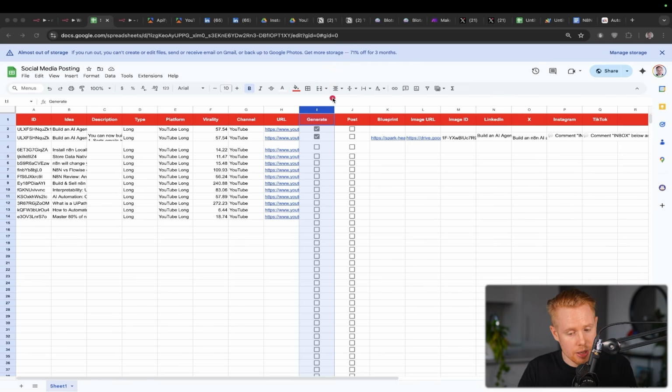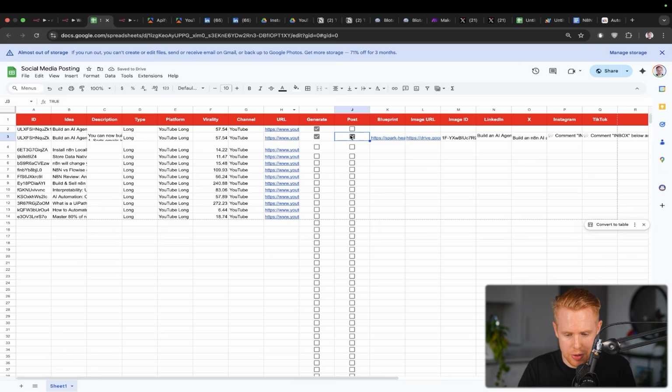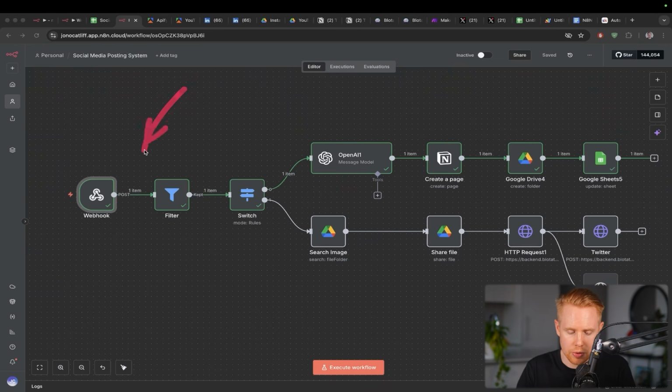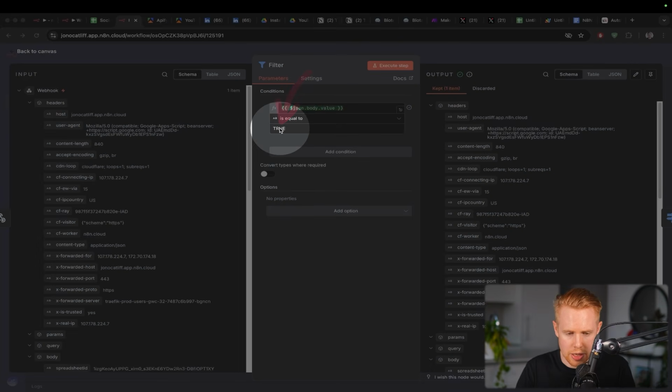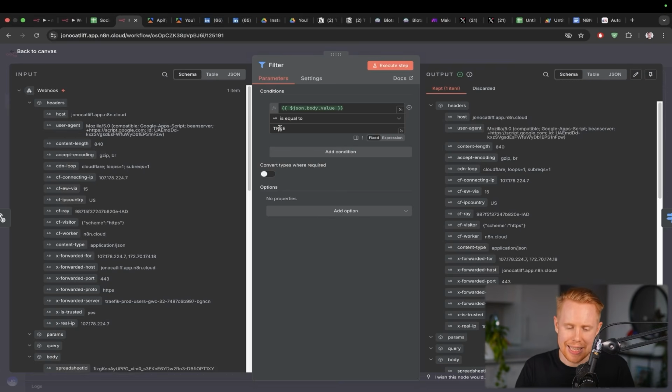We also only want to post something if in column J the value is true, and not if the value is false. And same thing with generate. So two things, we're checking the column and we're checking whether the value is true or false. So there's two filters we're going through. The first filter is going to make sure that the value, whatever we're changing, is true. That's the first part.